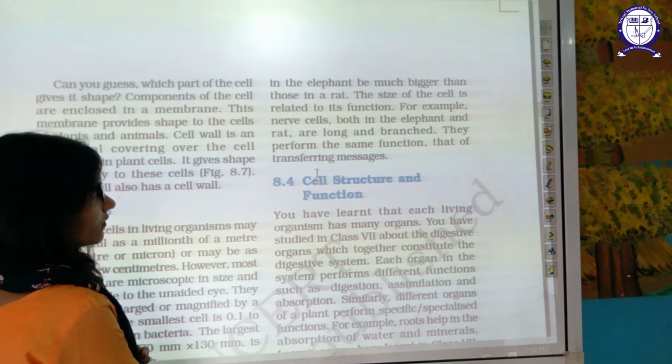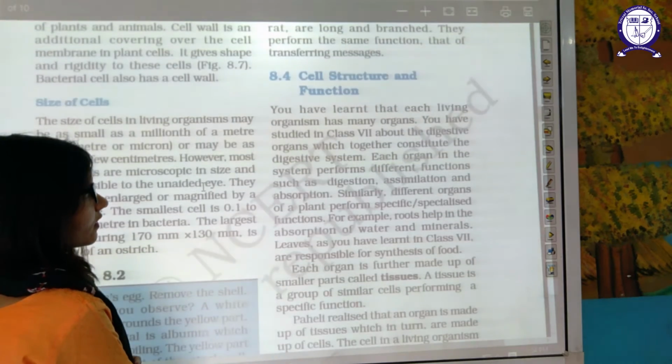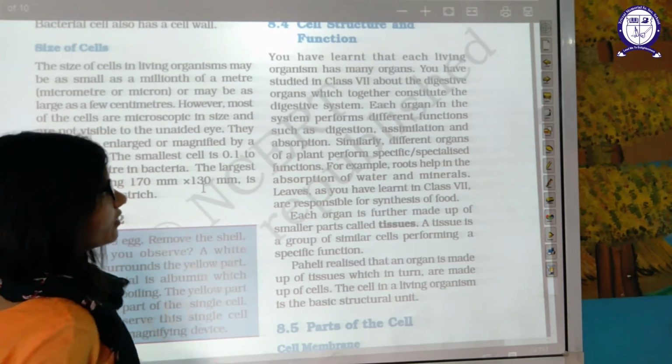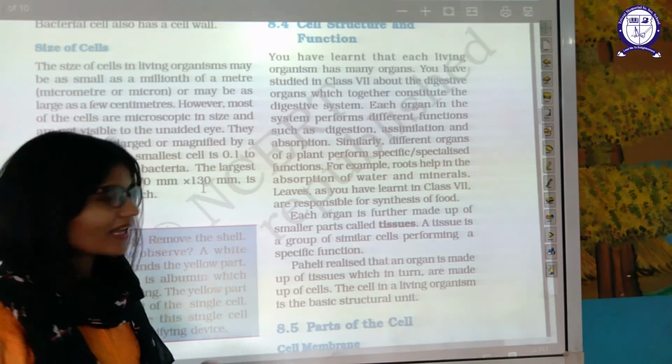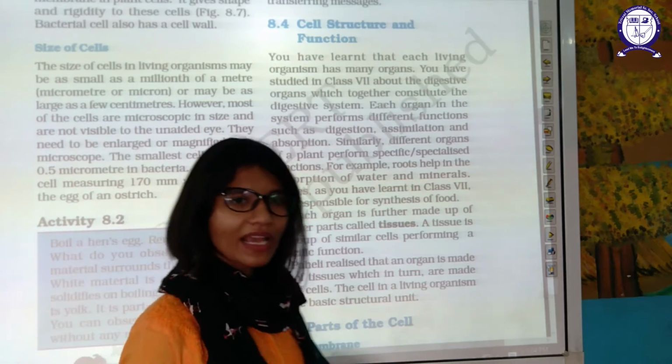Now, cell structure and function. You have learned that living organisms have many organs. So let me tell you the hierarchy.